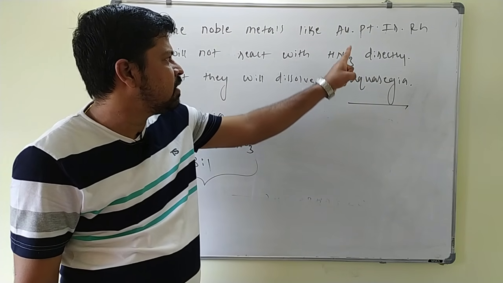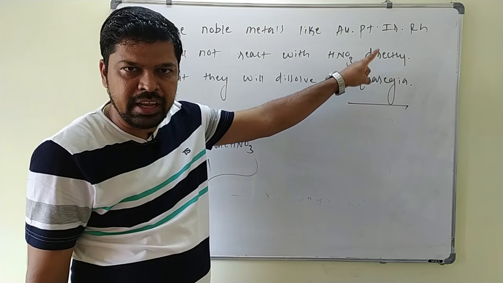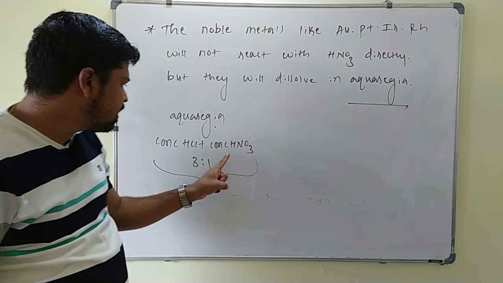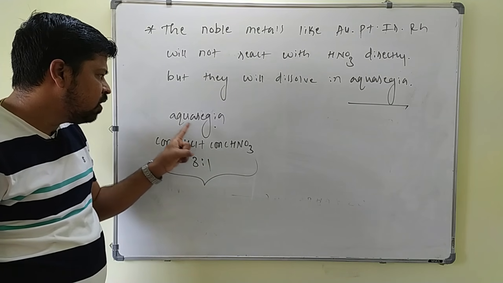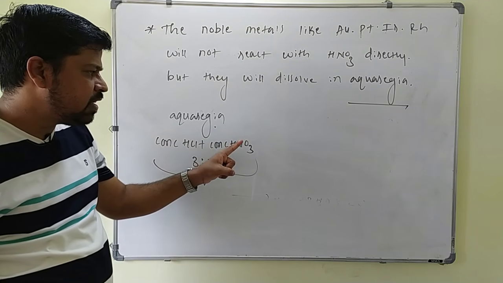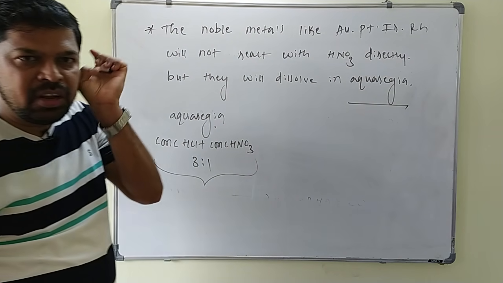So the point is, these noble metals will not directly react with concentrated HNO3, but whenever HNO3 is mixed with concentrated HCl in a 3:1 ratio, aqua regia is formed, which gives nascent chlorine, and that nascent chlorine acts on the metals.